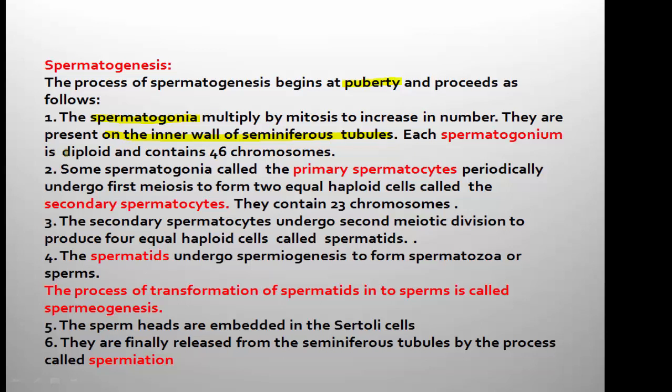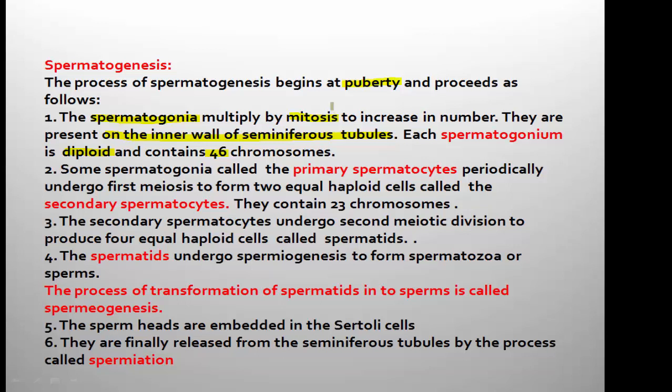These spermatogonia are diploid cells. This you should remember. What is the diploid number of chromosomes in humans? It is 46. And these diploid cells multiply by mitosis, a kind of cell division.